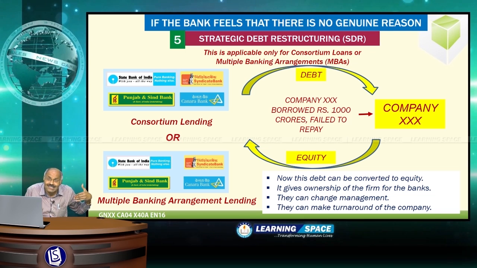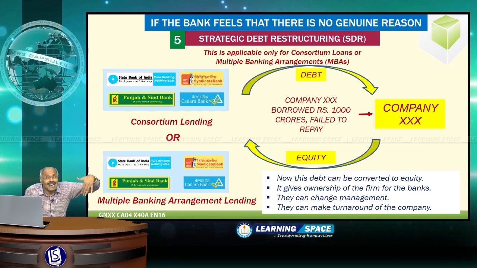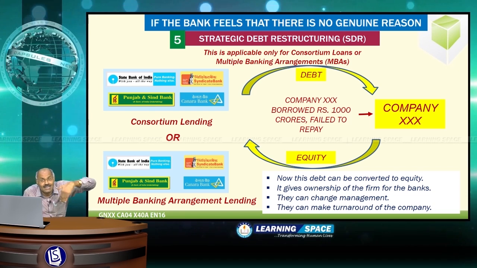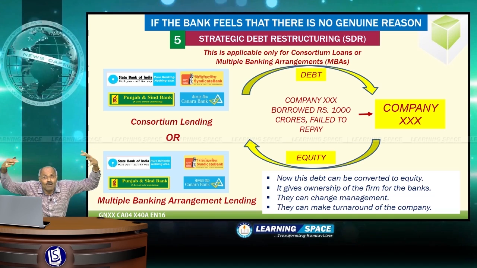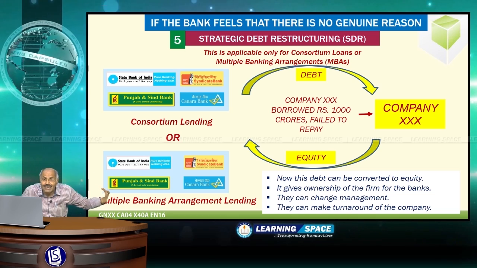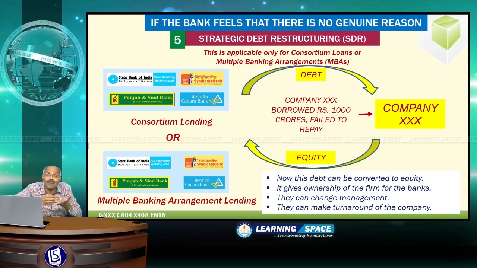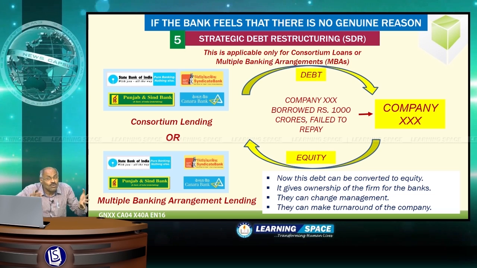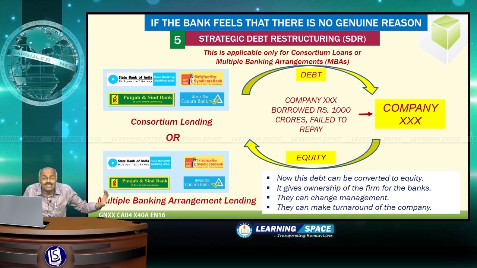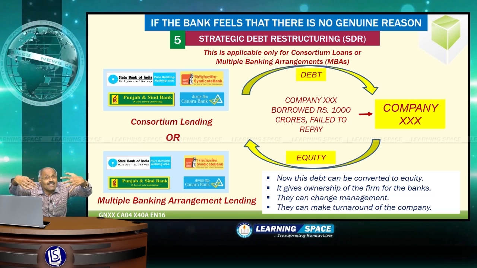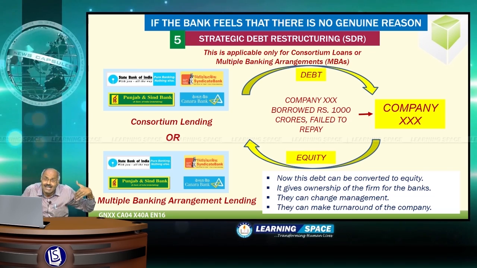Here banks can take over the management control. Debt can be converted to equity. They can change the management. They can assume ownership of the company. They can try to make a turnaround of the company. For the loan part, whatever the banks have given, that loan or debt can be converted to equity and banks can assume ownership under strategic debt restructuring. It has also not given desired result.